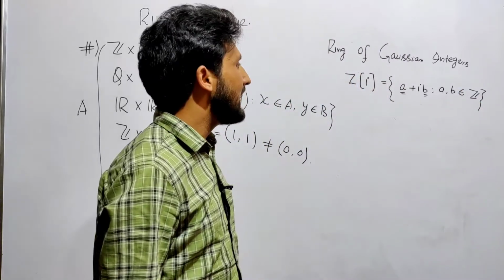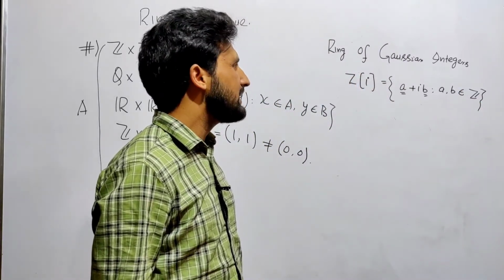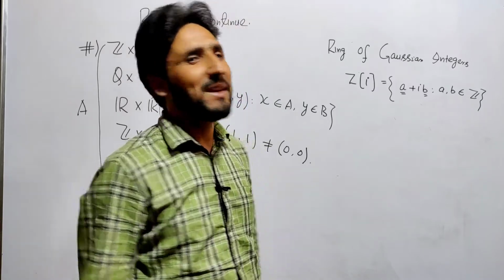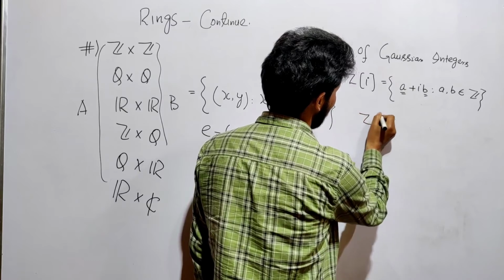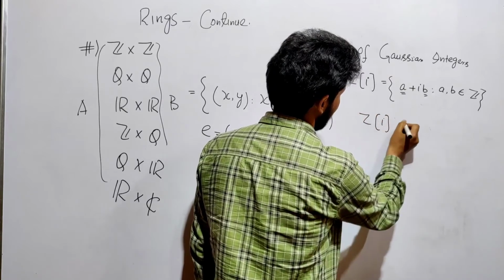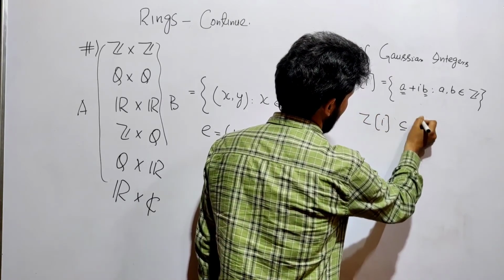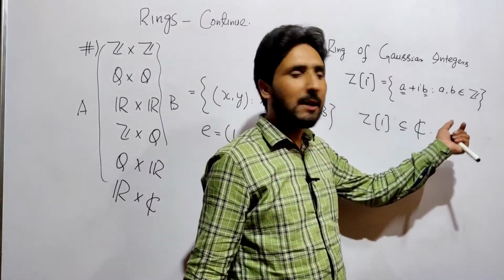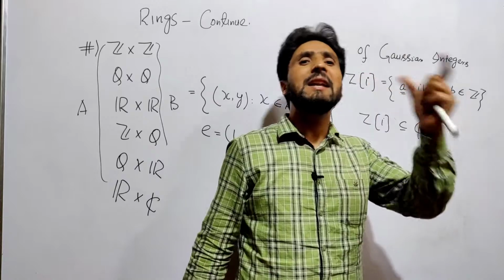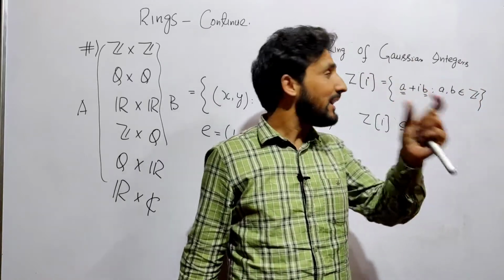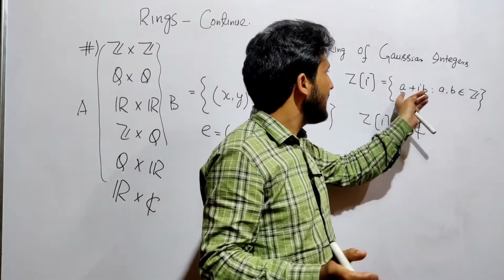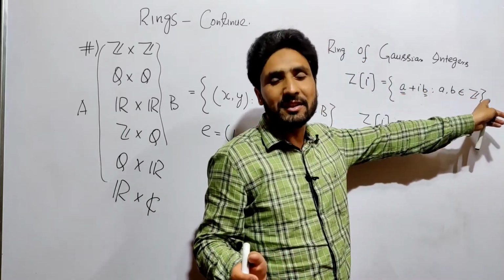So we can say that Z[i] is a subset of the complex numbers. In complex numbers also we have a plus iota b, but a and b can be any real numbers. Here you have a particular subset where a and b are integers.